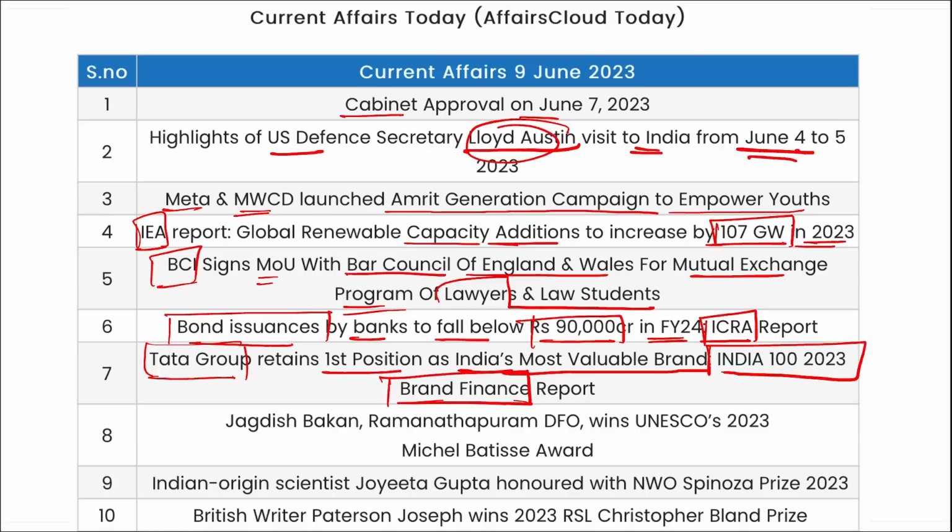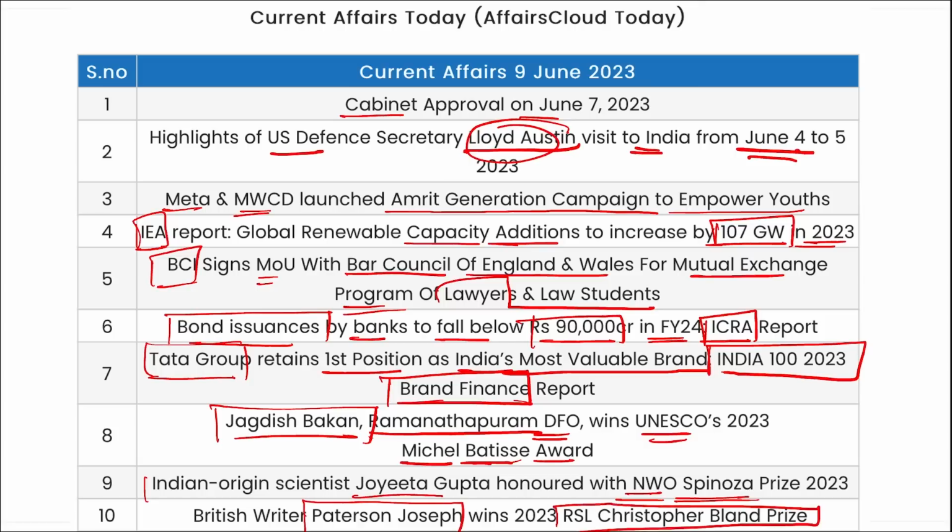Jagdish Bakan, the DFO of the Ramathapuram district of Tamil Nadu, has been awarded UNESCO's Michelle Betsy Award. Indian origin scientist Jyoti Gupta was honored with the NWO Spinoza Prize 2023. British writer Patterson Joseph has won the RSL Christopher Bland Prize.